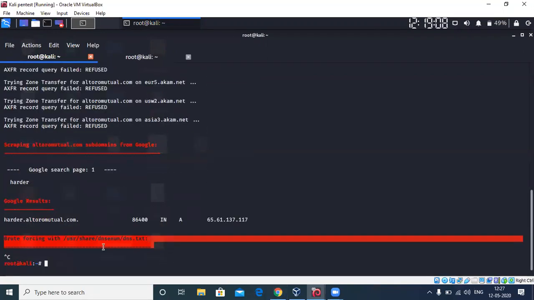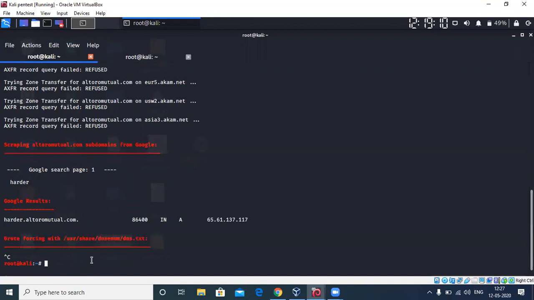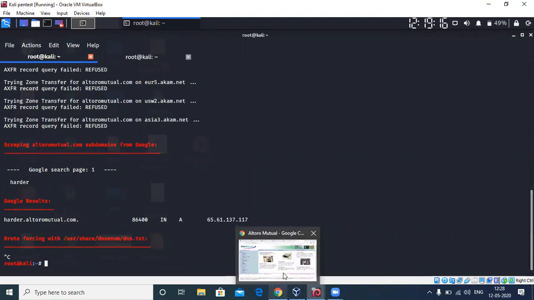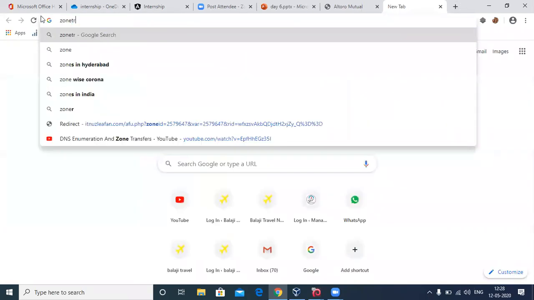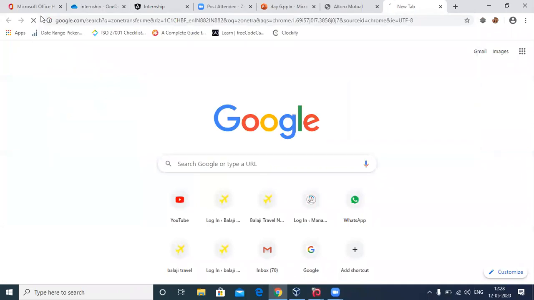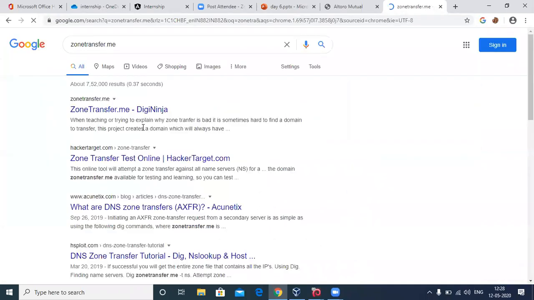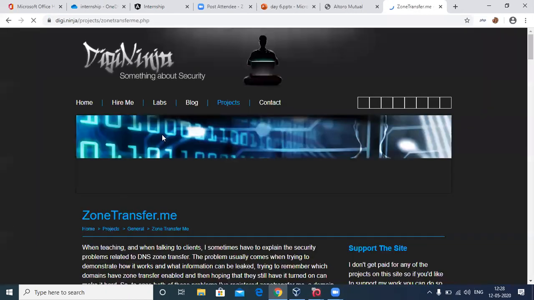So let me take you to another website that allows you to zone transfer. Let me check if that is it. zonetransfer.me. Yeah, this one, zonetransfer.me, is a purposely made domain that allows zone transfer.